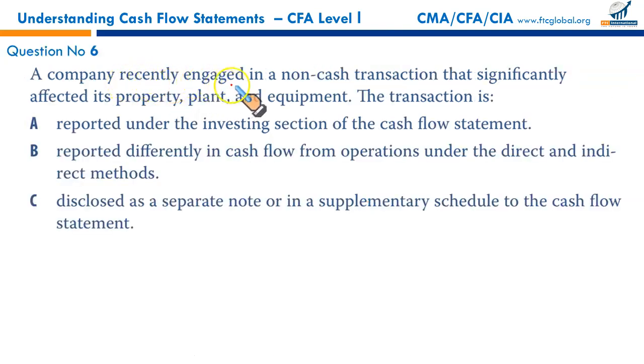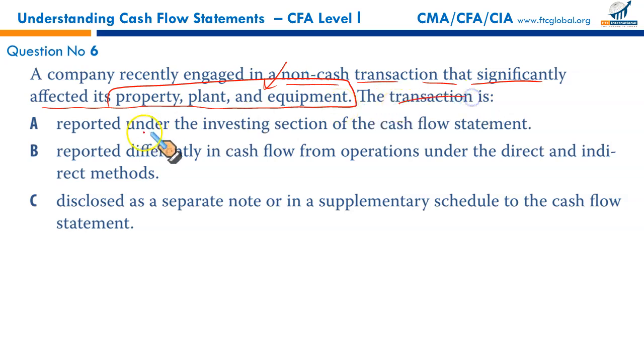A company recently engaged in a non-cash transaction that significantly affected its property, plant and equipment. Perhaps you might have issued bonds as a consideration to acquire some property, plant and equipment. It's a non-cash transaction. You incurred a long-term liability in exchange of acquiring property, plant and equipment. It did not result in any cash inflow outflow.